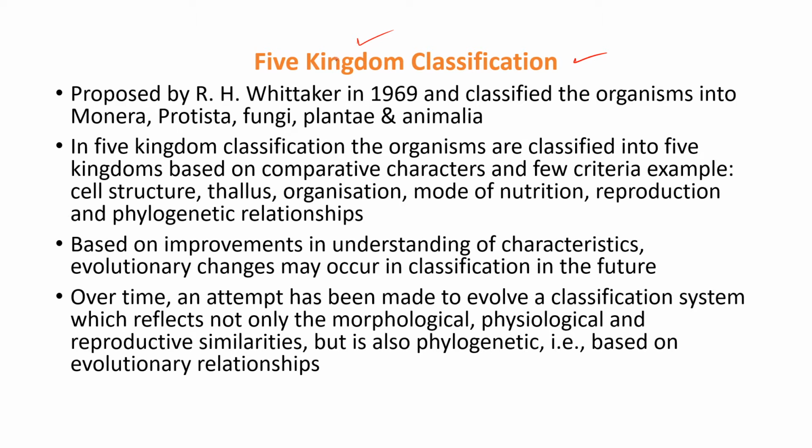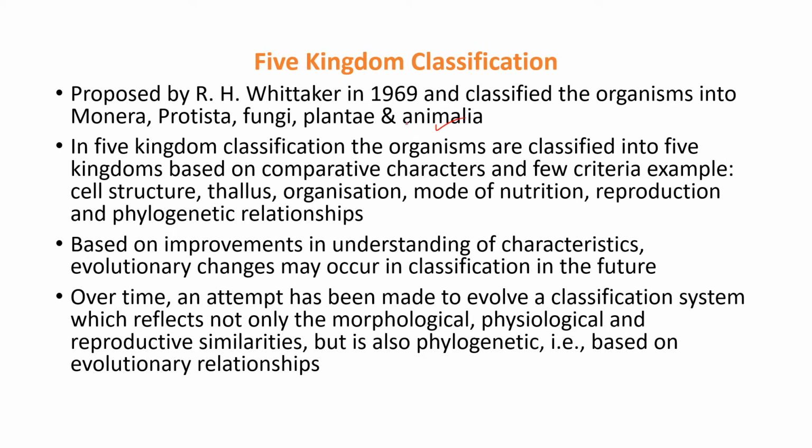So who did that? It was proposed by R.H. Whittaker in the year 1969, and he classified the organisms into five groups or five kingdoms. Those five kingdoms are known as Kingdom Monera, Kingdom Protista, Kingdom Fungi, Kingdom Plantae, and Kingdom Animalia. In the previous chapter we discussed Plantae and Animalia to some extent, but not in detail. But in this chapter, chapter 2, we are going to discuss in detail all these kingdoms, from Kingdom Monera to Kingdom Animalia.